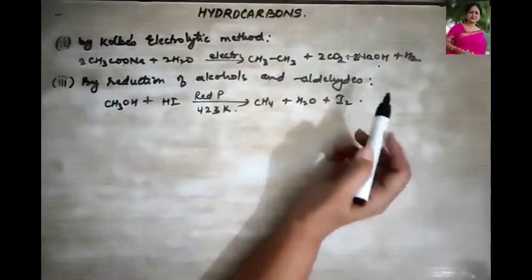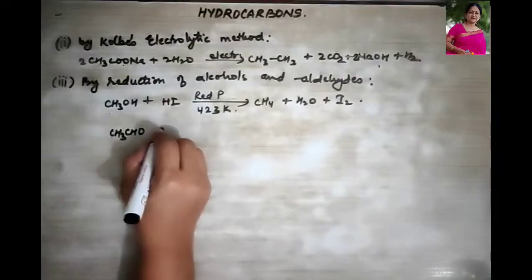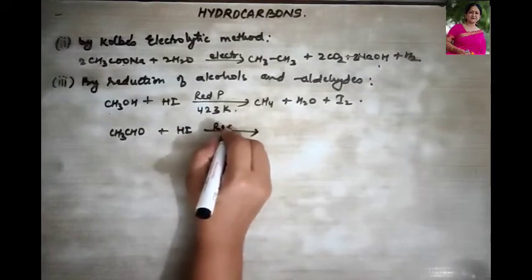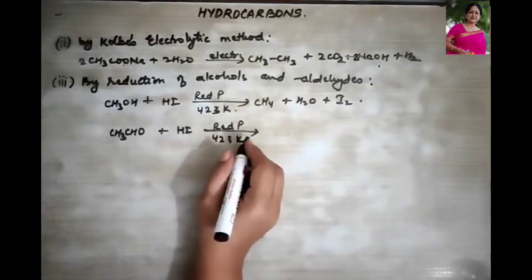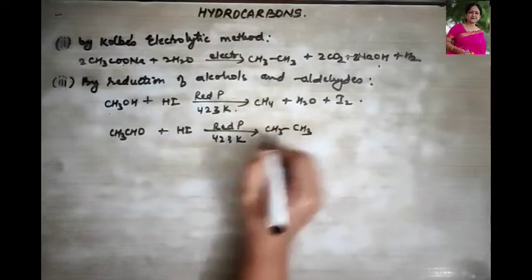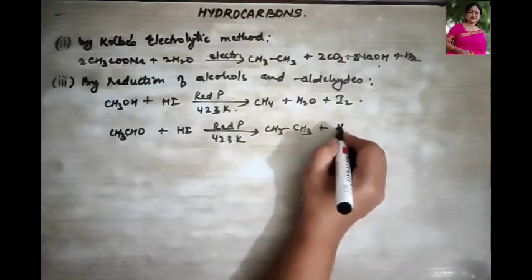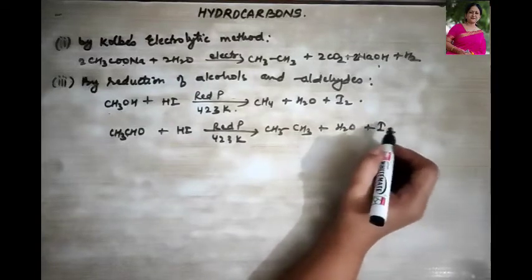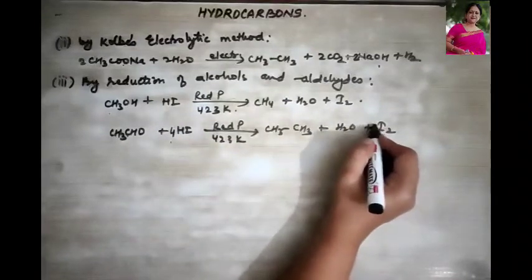Now let us see the reduction of aldehydes like CH3CHO, right? When treated with HI in the again presence of red phosphorus at what temperature? 423 Kelvin. So this is going to give us CH3CH3 plus H2O plus I2. Balance the equation. This is 4, this becomes 2.